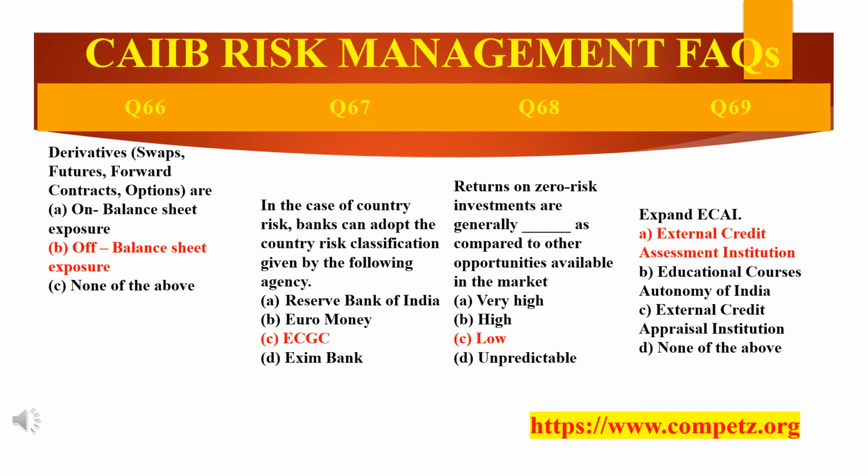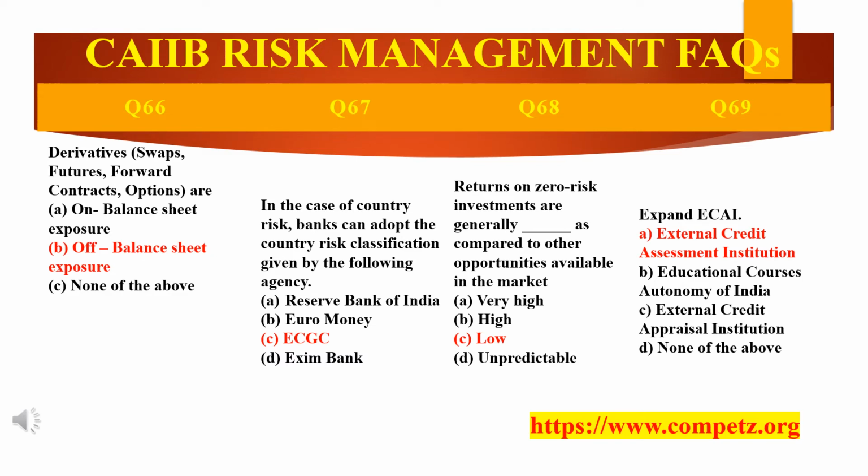Why? Because ECGC provides country risk classification on which basis? You should remember, this is a main term. It provides the classification on a 3 months basis for use by the banks. That is on a quarterly basis. So on a quarterly basis they have been providing the classification for use by the banks.